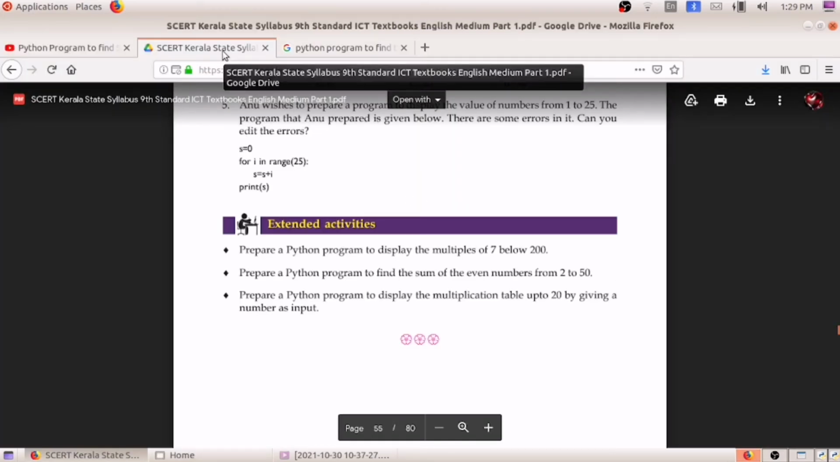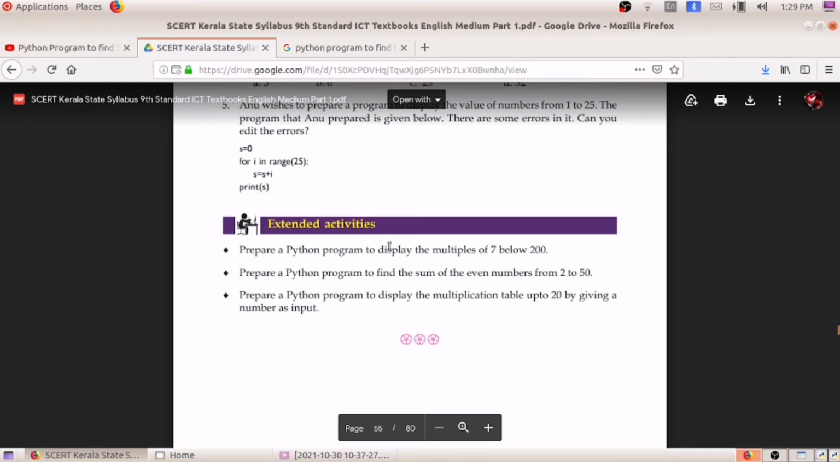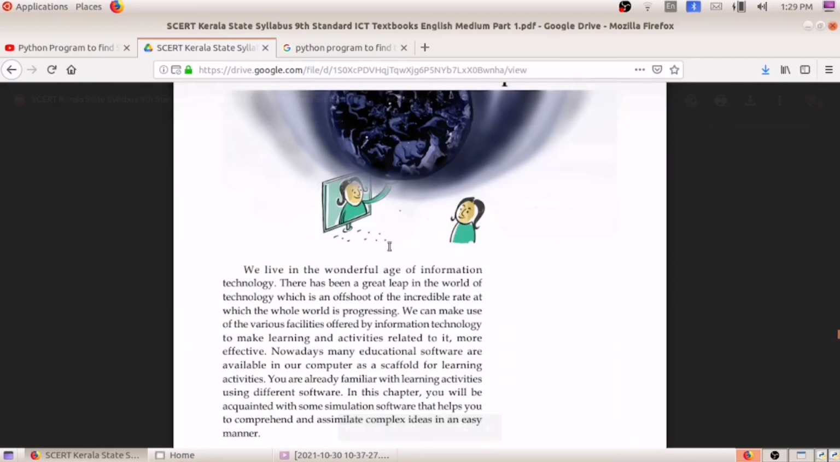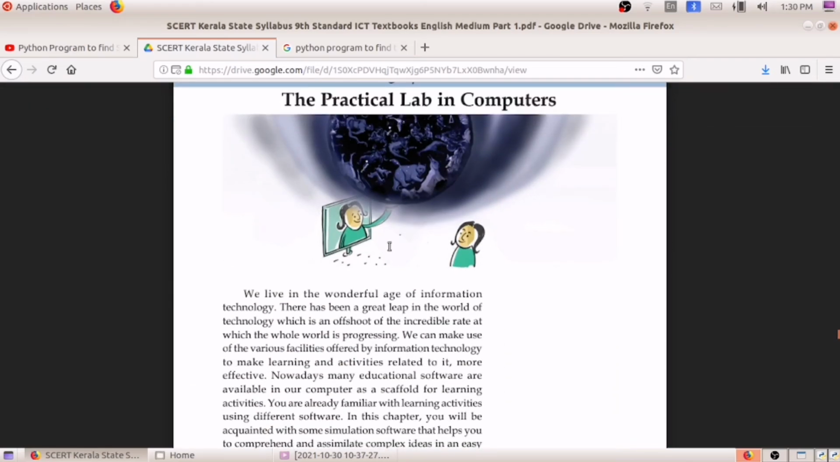What is this practical lab? Did you hear about the practical lab? Did you do the practical lab? Yes, in ICT we are doing the practical labs. In chemistry you will be having practical lab. In physics there is a practical lab, right? So you all will be doing the practical lab